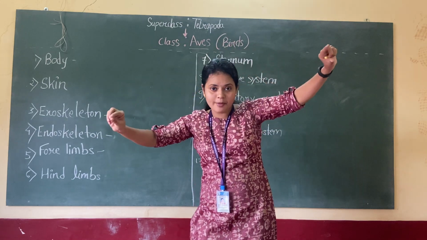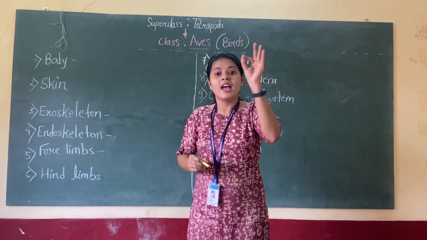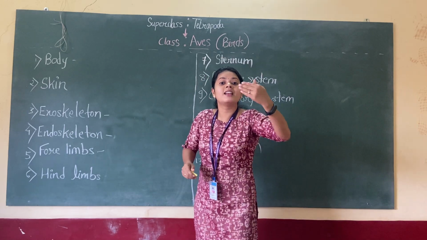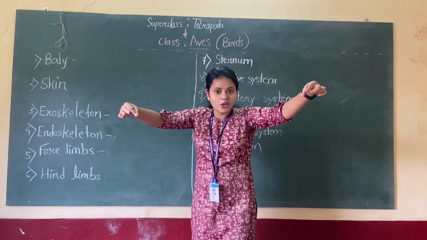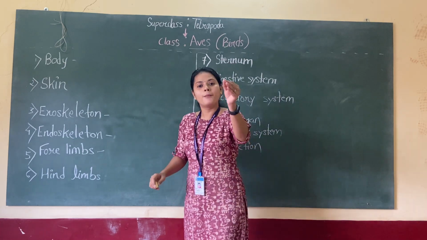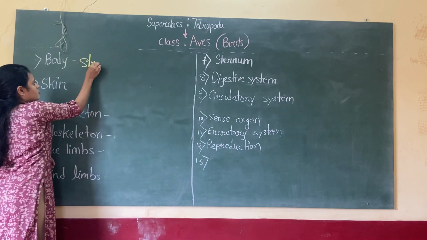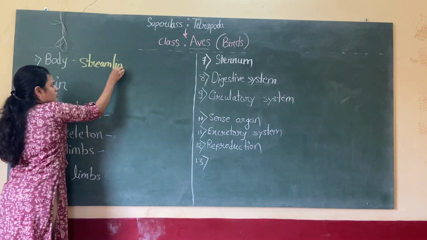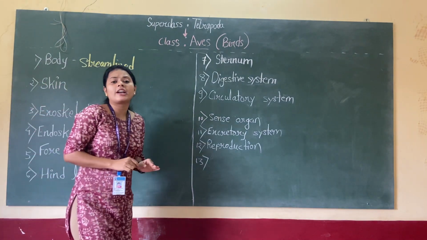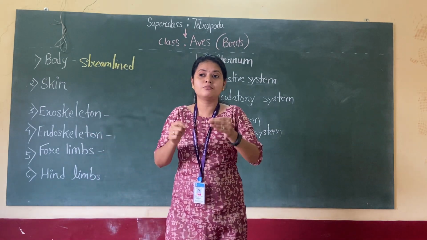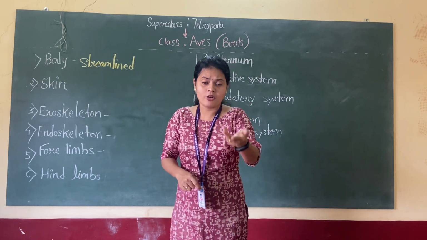That shape, narrowing at the ends and broad at the middle, is referred to as streamlined shape, or spindle shape, or boat shape. So first thing I will write over here: body is streamlined. Streamlined meaning spindle shape, and this streamlined body is helpful for the organism to move smoothly into the medium. That medium can be air or water.